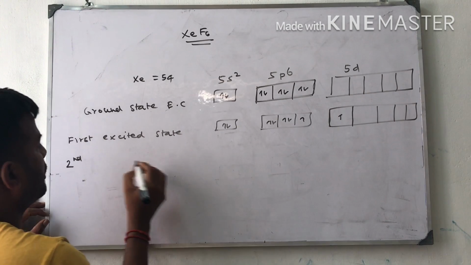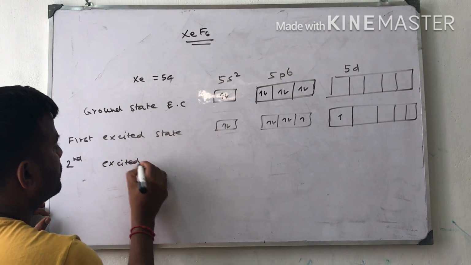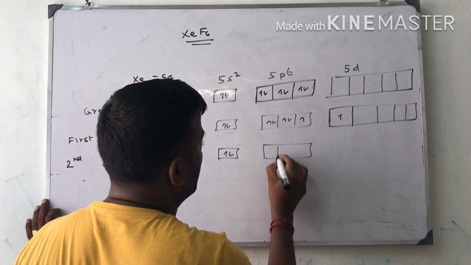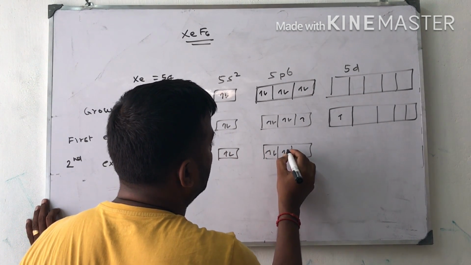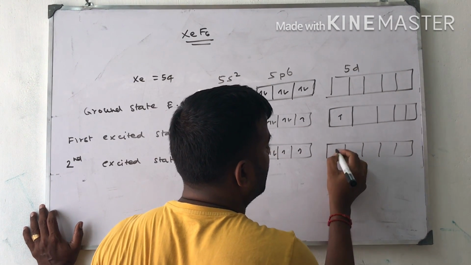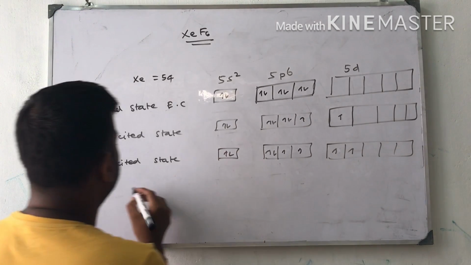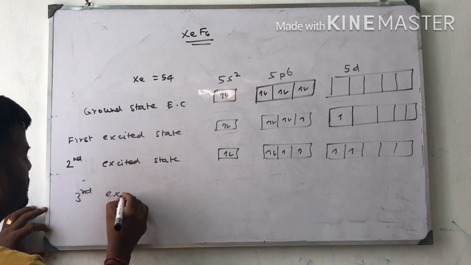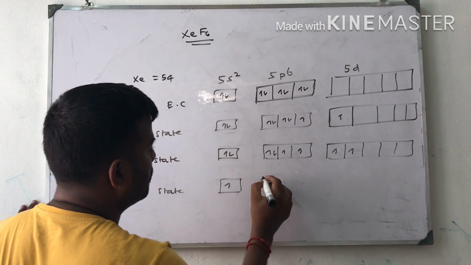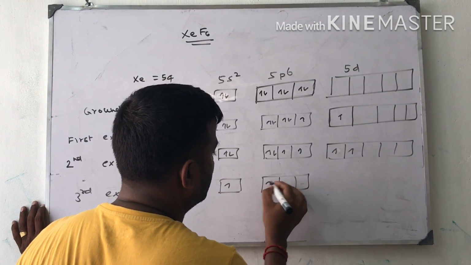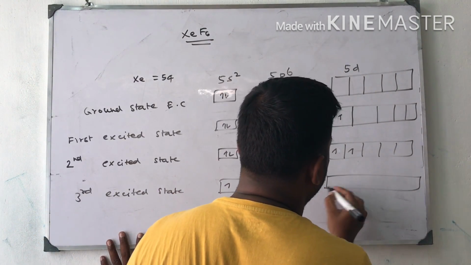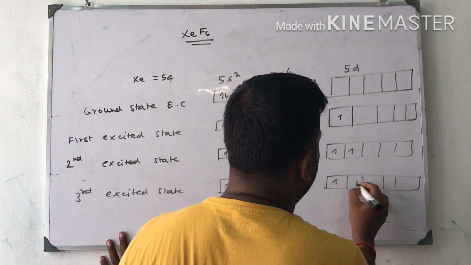The second excited state: one more electron from the p orbitals is promoted to the d orbitals. Next is the third excited state: one more electron is shifted to the d orbitals.